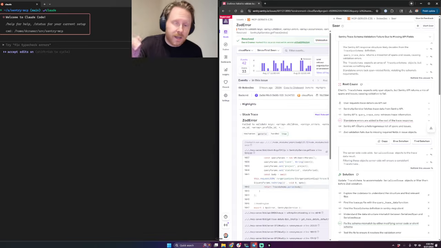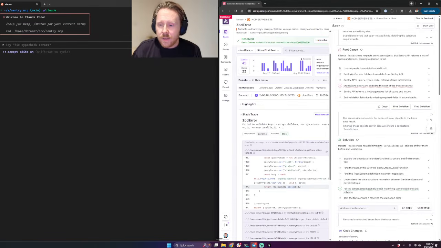It was ready for me when I clicked into this issue. It was ready to go. It already identified the root cause. The solution is where it breaks down, and it breaks down in two ways here. First, fix the schema mismatch. Yeah, that's the solution. The schema is clearly wrong.